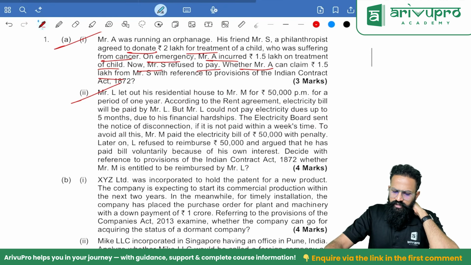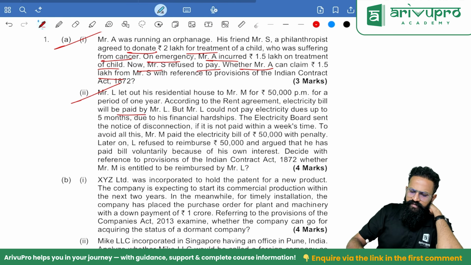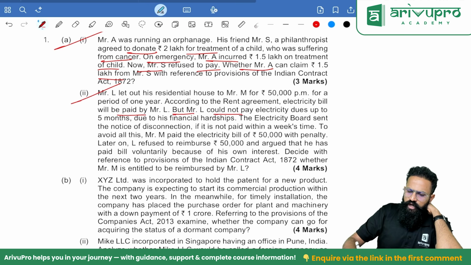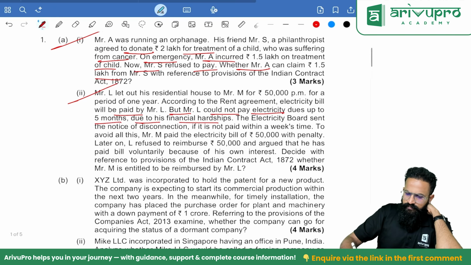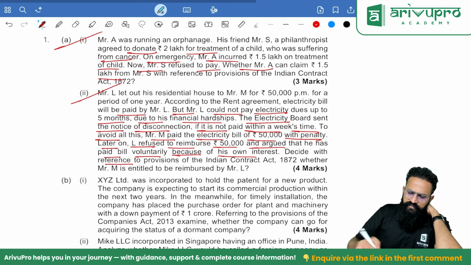Mr. L let out his residential house to Mr. M for 50,000 per month for a period of 1 year. According to the rental agreement, electricity bill will be paid by Mr. L. But Mr. L could not pay electricity dues up to 5 months due to his financial hardships. The electricity board sent the notice of disconnection if it is not paid within a week's time. To avoid all this, Mr. M paid the electricity bill of 50,000 with penalty. Later on, Mr. L refused to reimburse 50,000 and argued that he has paid the bill voluntarily because of his own interest. Decide with reference to the provision of the Indian Contract Act.